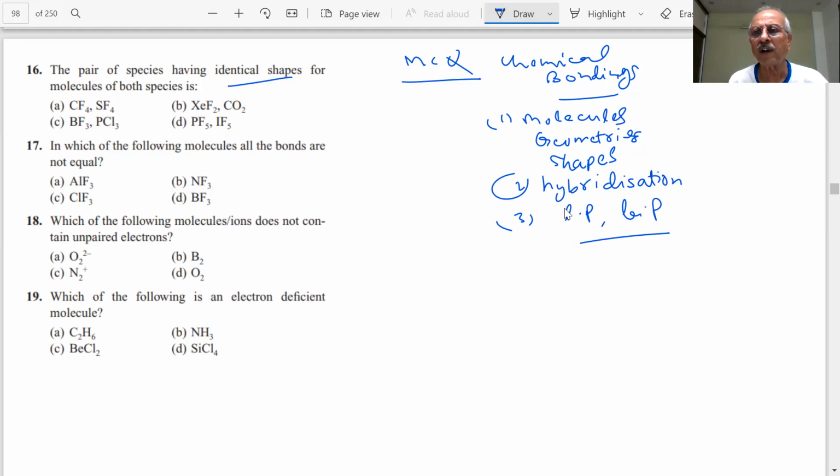So many factors are there. What is the pair of species having identical shapes? We should try to solve all the 4 parts, to revise the course and give us a broader view. So, students, see what type of shapes are there for CF4, SF4, XeF2, CO2, BF3, PCl3, and you have PF5, IF5.